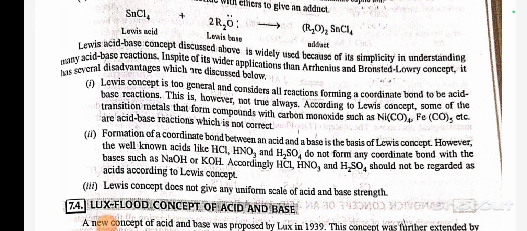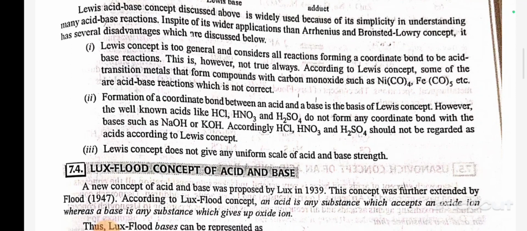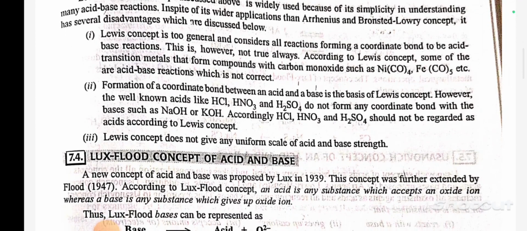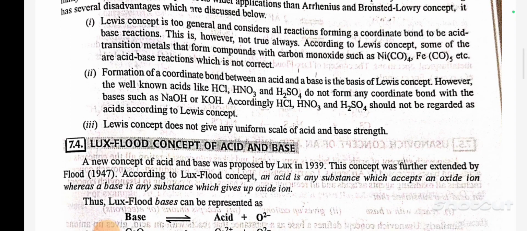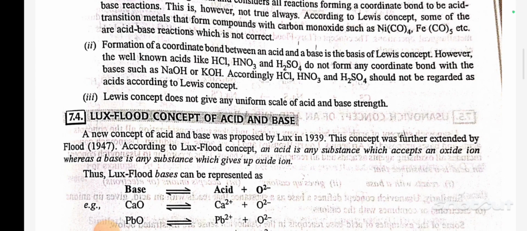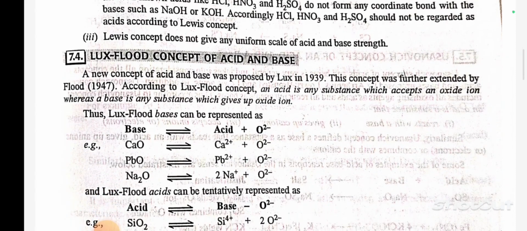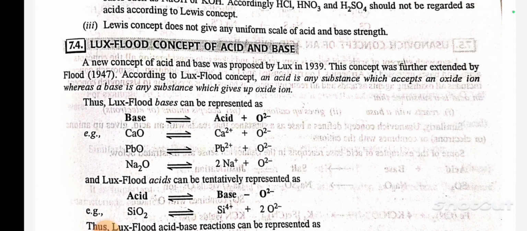Number 2. Formation of a coordinate bond between an acid and a base is the basis of the Lewis concept. However, well-known acids like HCl, HNO3, H2SO4 do not form any coordinate bond with bases such as NaOH or KOH. Accordingly, HCl, HNO3 and H2SO4 should not be regarded as acids according to the Lewis concept. The Lewis concept does not give any uniform scale of acid and base strength.